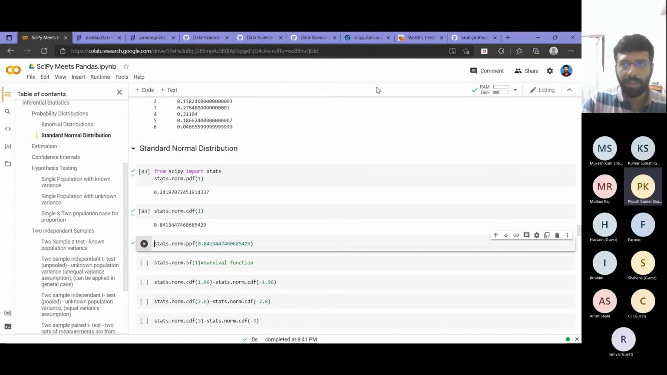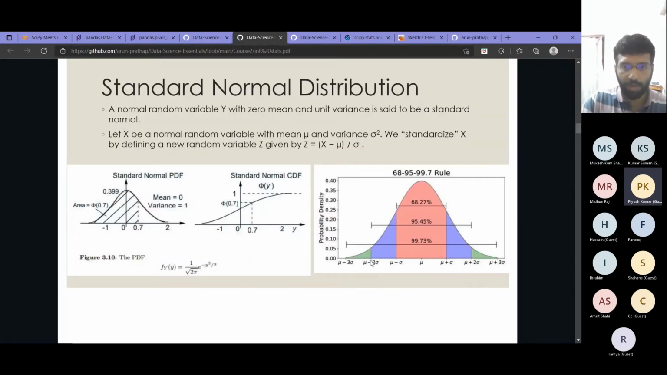So what is a CDF, right? We already covered this. I will just tell once again. Suppose you consider this point, then the CDF means the sum of probabilities of all values which are less than this. So it will cover this entire area. If you want the CDF for the middle point, that will be 0.5, right? Since the curve is perfectly symmetrical.